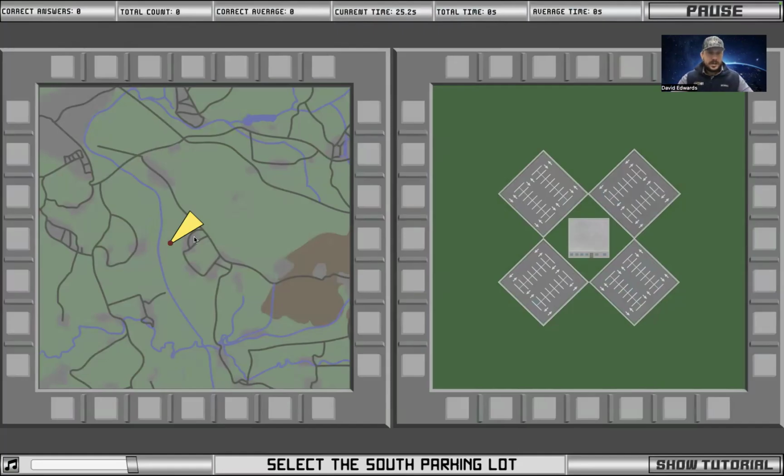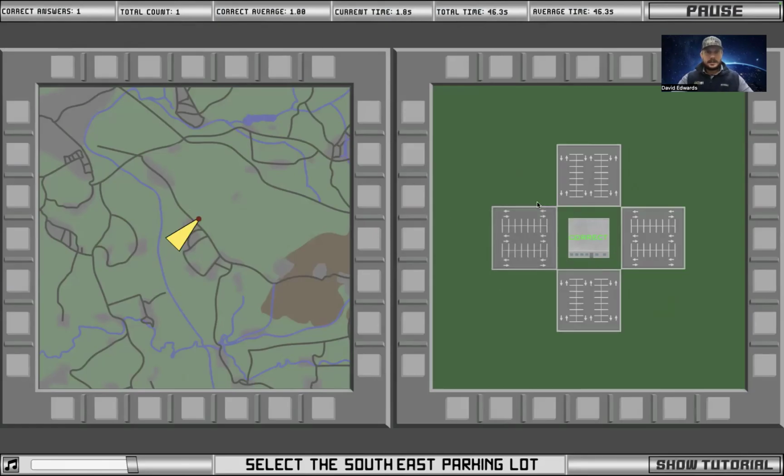You look at the direction of where this is going right here. You see this right here? This is pointing to the southwest. So this, directly up on this, is southwest. After doing a couple of these, it's going to make sense. So if I were to turn this way, this would be the south parking lot.